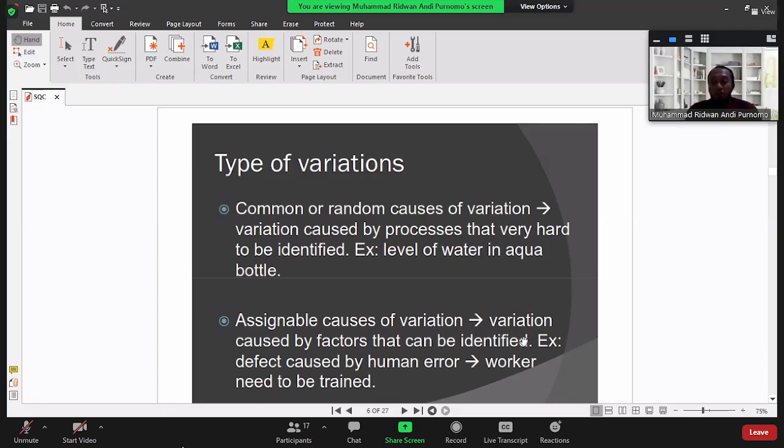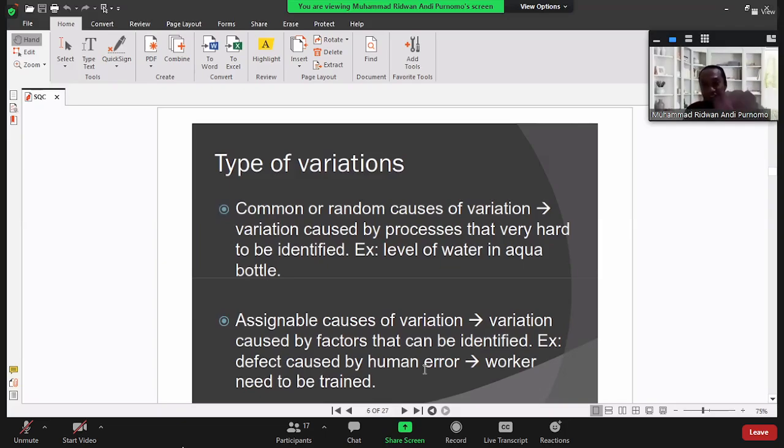Variation caused by a factor that can be identified. For example, defect caused by human error. If we use manual operation and our product is not good, then we can identify the problem. Maybe the problem is an unskilled worker. Our worker is low in skill. So the solution is we send our worker to have some training, some capacity building, in order to improve the skill. So it is easier to solve compared to the first.